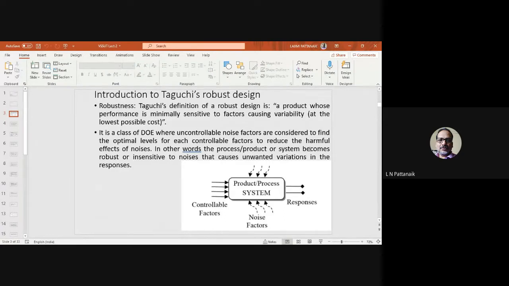Right? So that is what I said. We have to find the best optimal levels of the controllable factors, right? Because you don't have control over noise, but we'll make the design robust. In other words, the process, product, or system becomes robust, or insensitive, to noises that cause unwanted variation. So this is the concept of robust design.